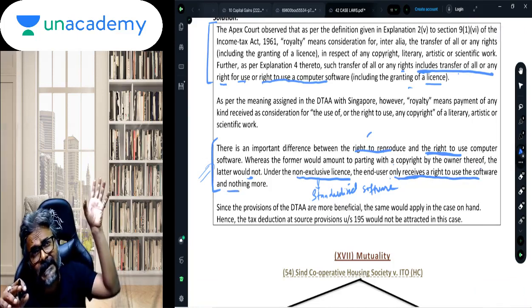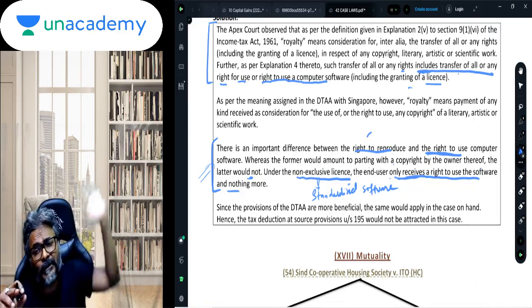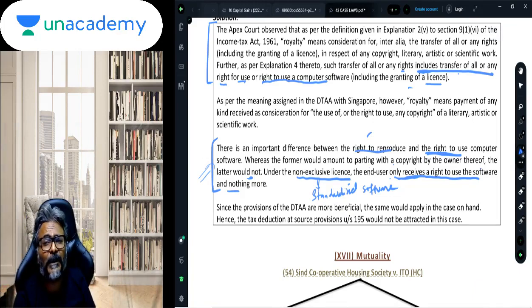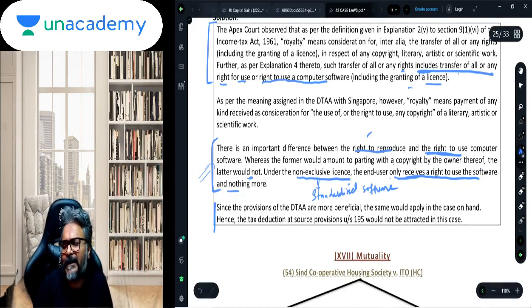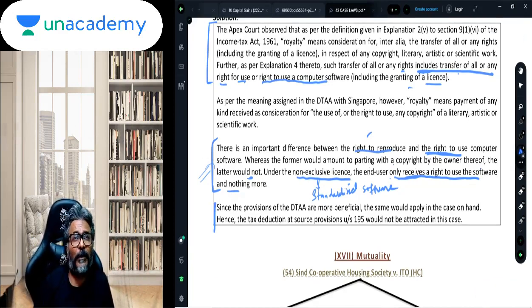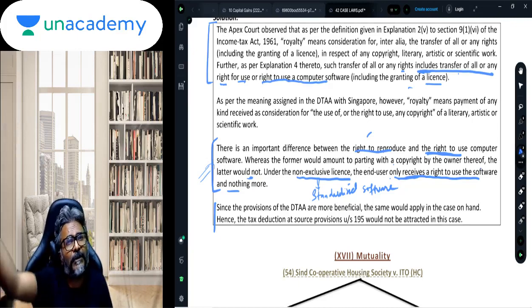But as far as the Income Tax Act is concerned, even the payment for the right to use the computer software will be considered as royalty income. But then, as you all know, fine. As per the Income Tax Act, it is considered a royalty because of the enlarged definition of royalty. But ordinarily, payment for the right to use a computer software is not a royalty. But they have defined this as royalty.